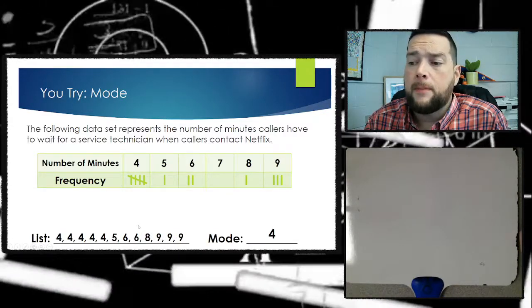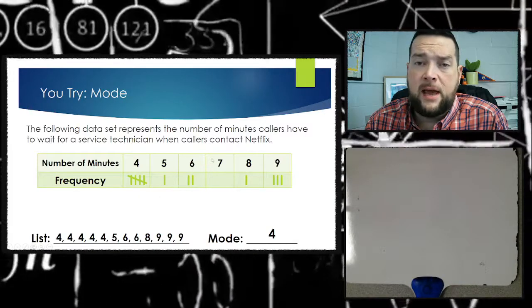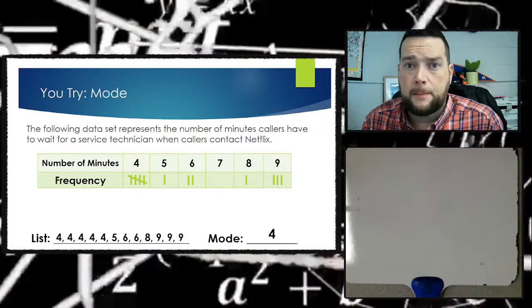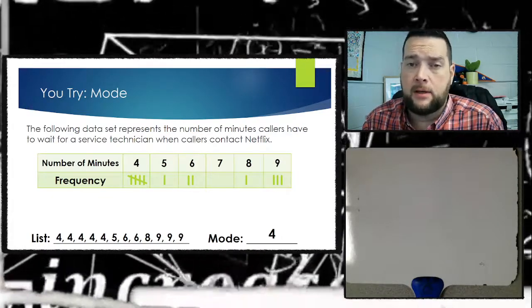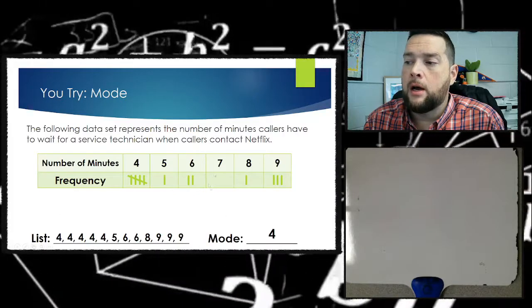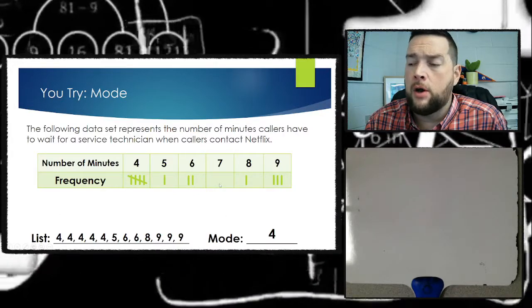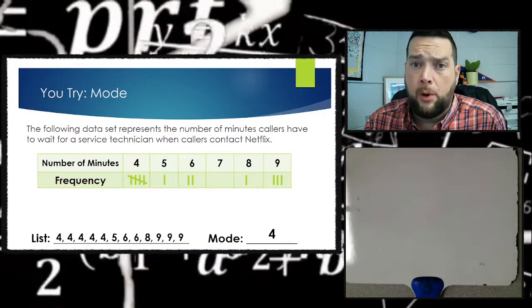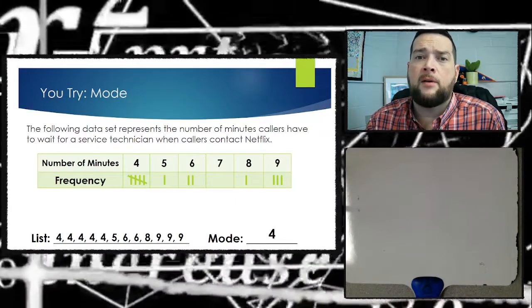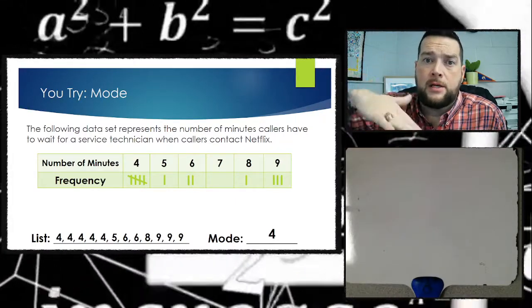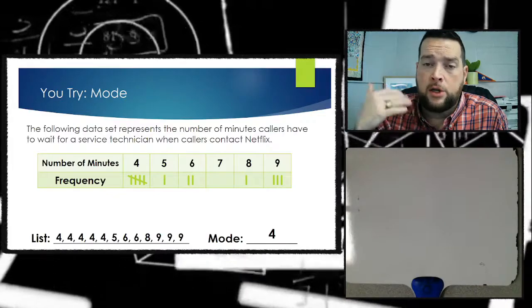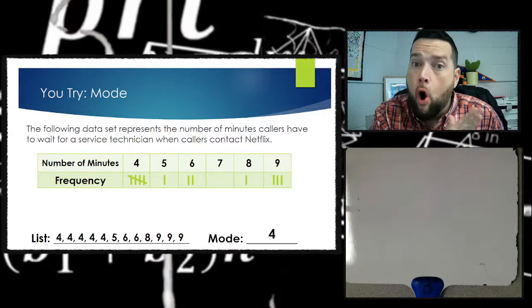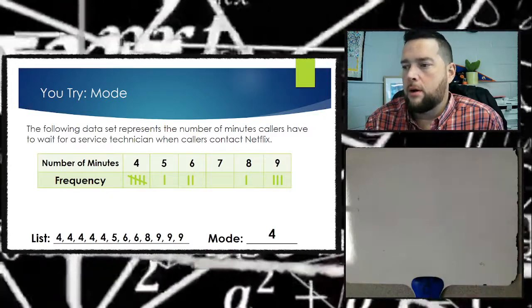And the mode, well, number 4 and number 7 both had 5 callers in it, so then they'd both be the mode. The mode would be 4 and 7, if there were 5 callers who had waited 7 minutes. So again, mode is most repeated, and it is possible to have multiple modes. If you have multiple data points that are tied for first in terms of most repeated, then they're both the mode. If they're all different, then there's no mode.